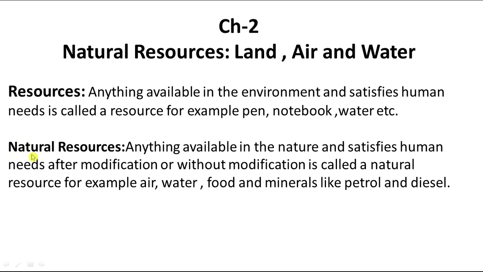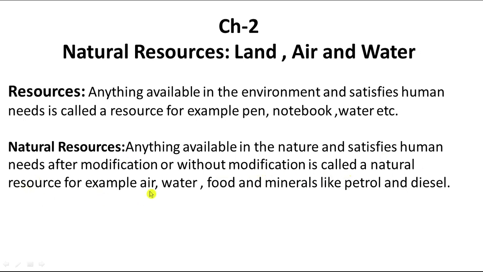The next topic is natural resources. Anything available in nature that satisfies human needs after modification, or sometimes without modification, is called a natural resource.